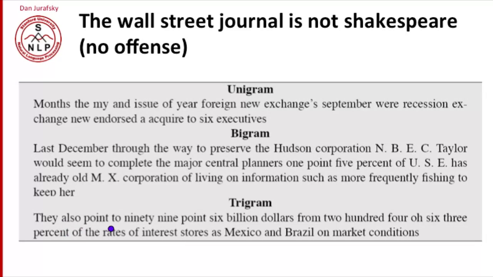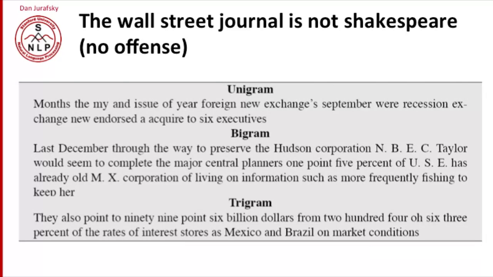They also point to $99.6 billion from 204.06, 3% of the rates of interest stores as Mexico and Brazil and market conditions. Well, that sounds like the Wall Street Journal. But here are two corpora of English, both reasonable size, at least a million words. No overlap at all in the Shakespeare sentences and the Wall Street Journal sentences.